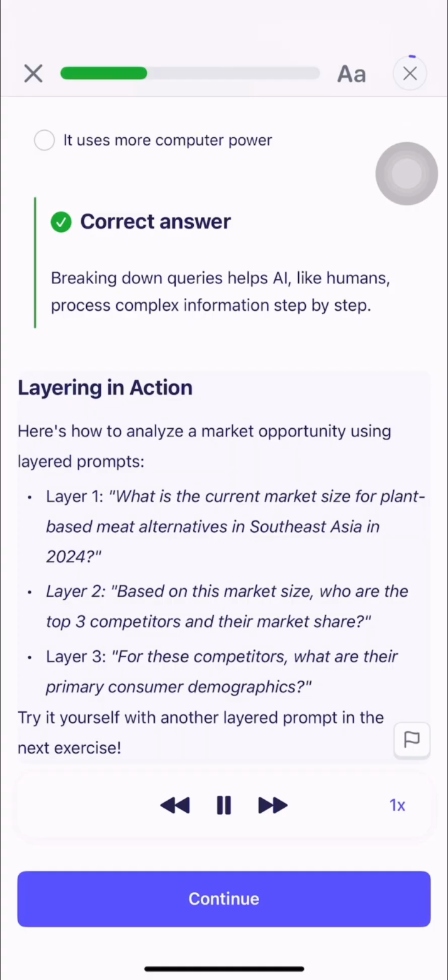Layering in action. Here's how to analyze a market opportunity using layered prompts. Layer 1. What is the current market size for plant-based meat alternatives in Southeast Asia in 2024? Layer 2. Based on this market size, who are the top 3 competitors and their market share? Layer 3. For these competitors, what are their primary consumer demographics? Try it yourself with another layered prompt in the next exercise.